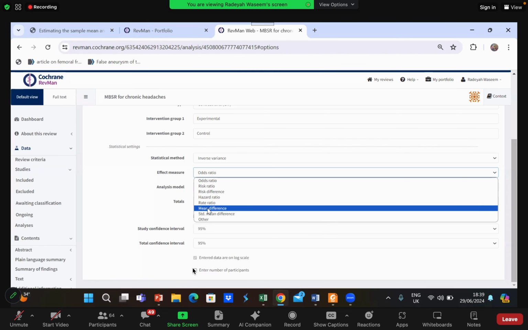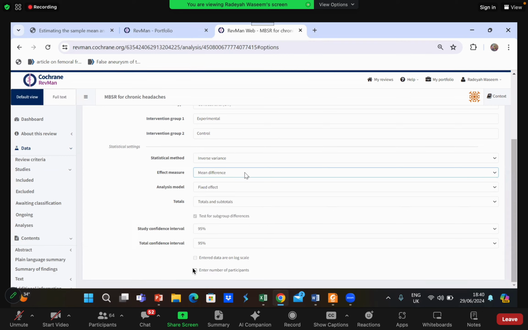So whenever you are using RevMan to calculate the difference between two means in your continuous data, for your post-intervention and pre-intervention, so that you can get the standard deviation and the standard error for it, your analysis model will simply be mean difference. Malaika, mean difference is basically the weighted mean difference that we discussed in the beginning of today's session. Radhya, you may continue. I'll reply in the chat. So we are selecting mean difference over here. My effect measure is mean difference.